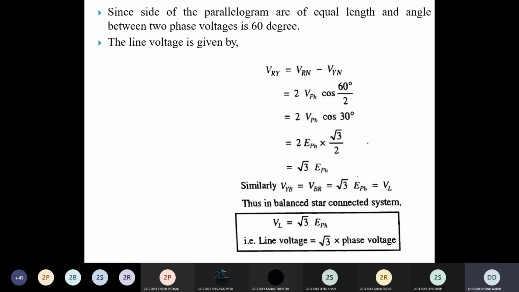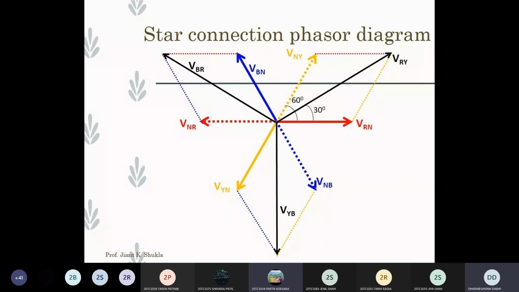Clear, all of you? Sir, could you move back to the previous slide? Okay, this figure. You can see that here the vector is VRY, made by vector summation of VRN and VNY. Both have the same magnitude. So if you combine these two vectors, that becomes 2 times the phase voltage into the cosine of the angle.